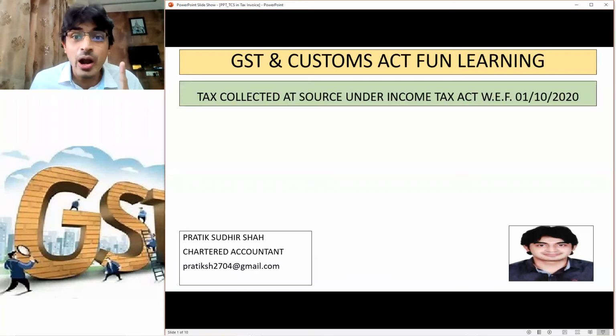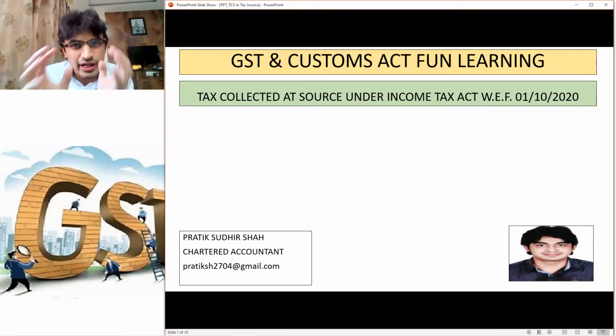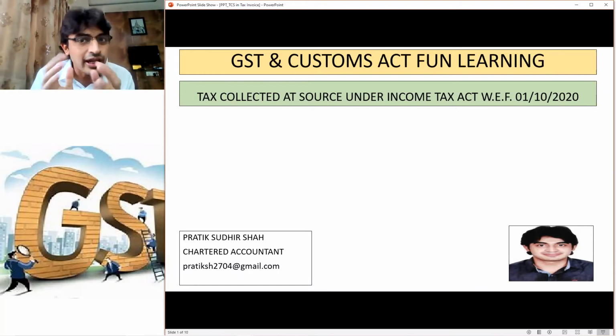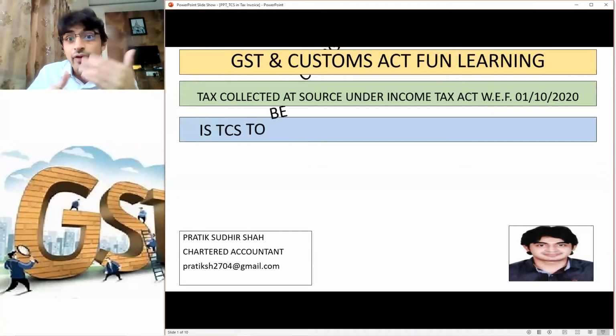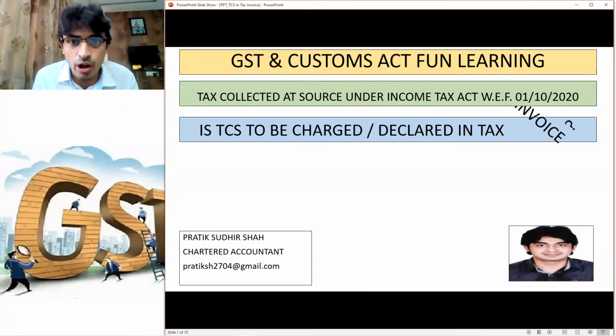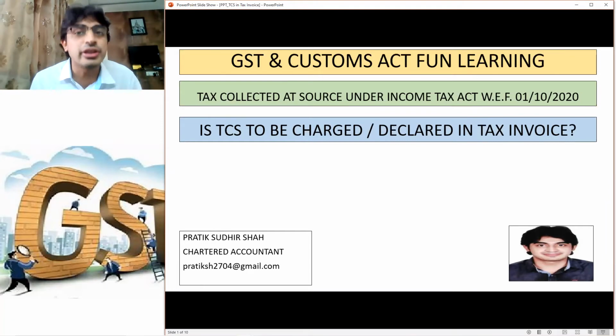Today's topic is about TCS under the Income Tax Act and how it is to be disclosed in your GSTR1. There is some confusion, and some clarity is required. What is the query? Is TCS required to be disclosed in the tax invoice? हाँ, क्या TCS हमें tax invoice में declare करना है? This is the query currently going on in the market.